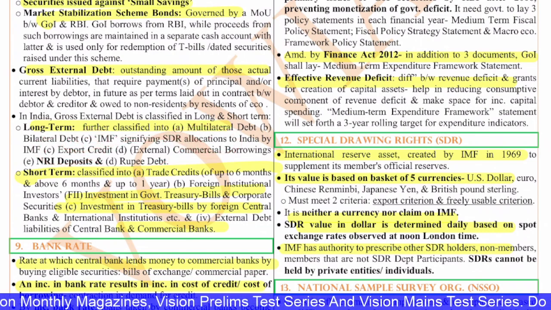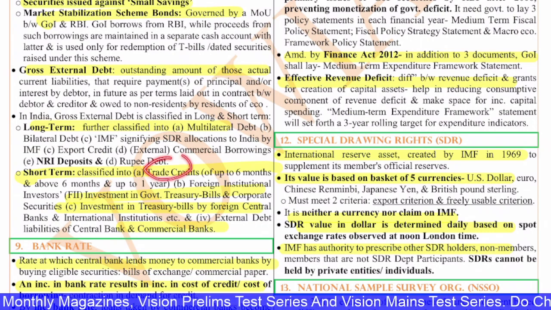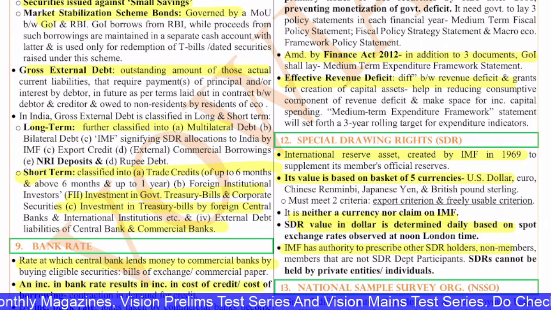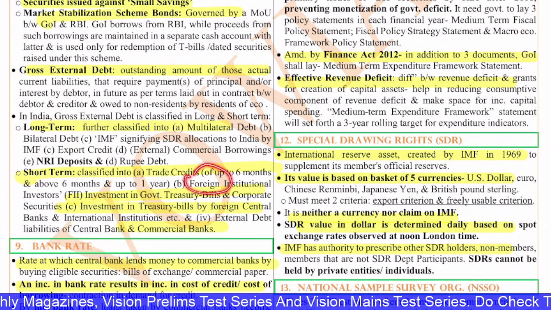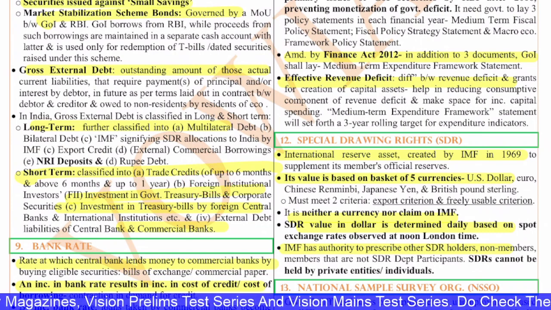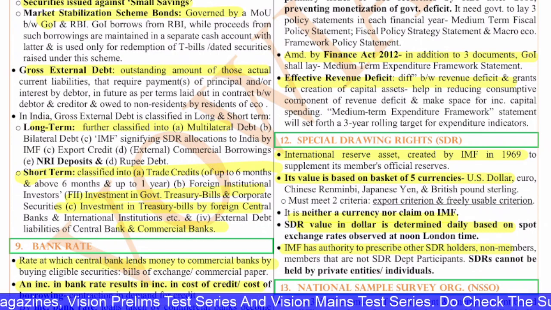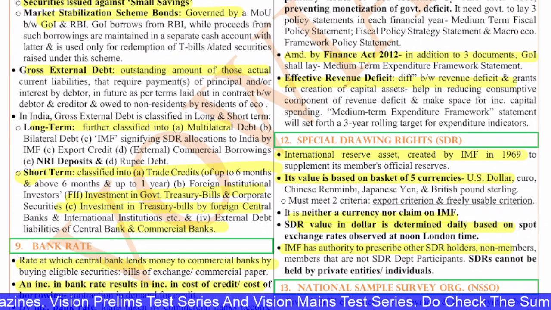Whereas short-term debts, if you see, the trade credits, which is for about 6 months, the foreign institutional investors, the T-bills, corporate securities, all of them are part of this short-term.